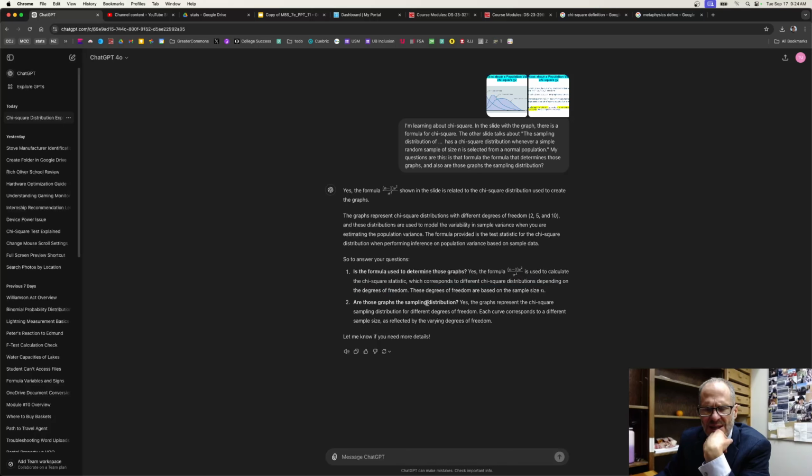Are those graphs the sampling distribution? Yes, those graphs represent the chi-square sampling distribution for different degrees of freedom. Each curve corresponds to a different sample size as reflected by varying degrees of freedom. So to clarify, the formula is the test statistic, but the formula does not determine the shape of the graphs. Is that correct?